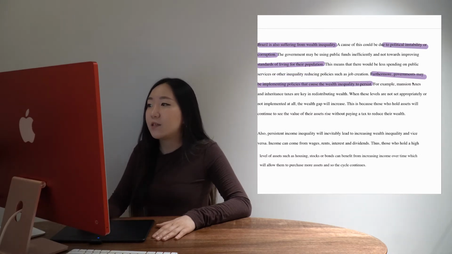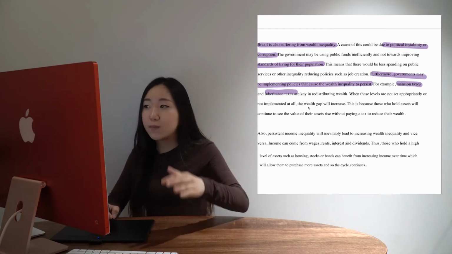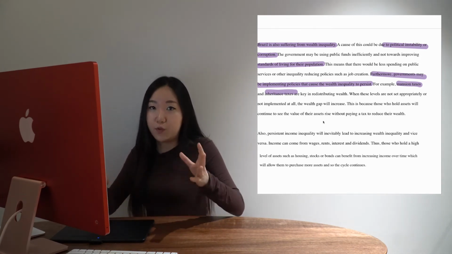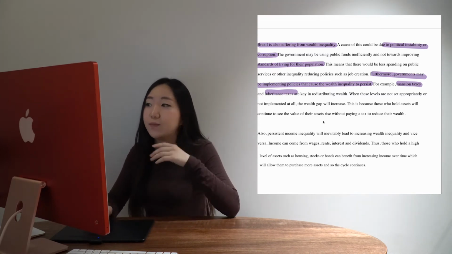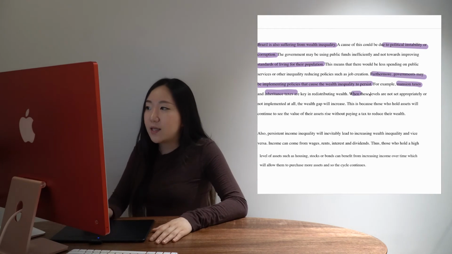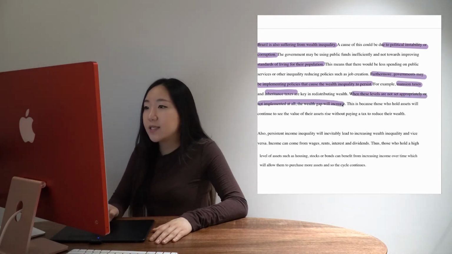So what I mean by that is mansion taxes and inheritance taxes. When these are taxed high, they automatically redistribute income across the population, but when they're low, it allows the rich to stay rich, basically. So when these levels are not set appropriately or not implemented at all, the wealth gap will increase. This is because those who hold assets will continue to see the value of their assets rise without paying a tax to reduce their wealth.